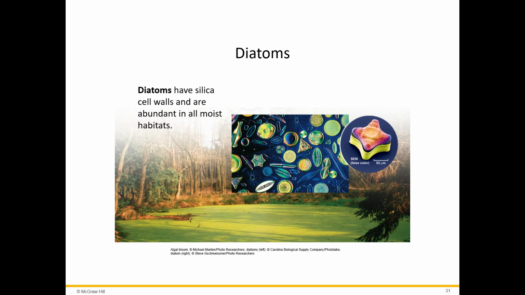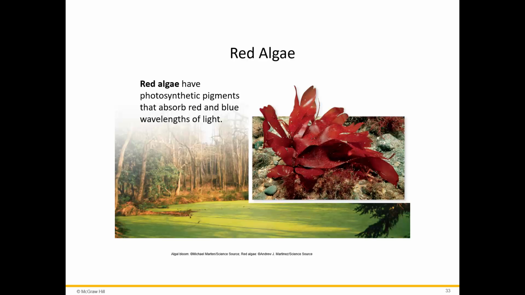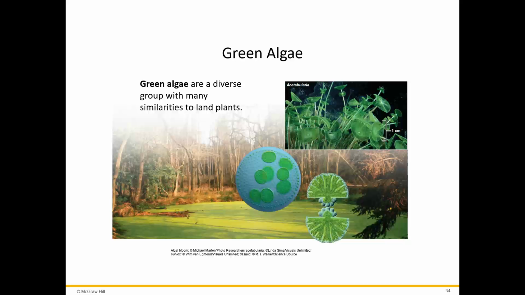Diatoms have silica cell walls and are abundant in almost all moist habitats. Brown algae are large multicellular protists. Kelp are the largest types. Red algae are red in color, so they have photosynthetic pigments that absorb red and blue wavelengths of light. Green algae are green in color, and they're a diverse group with many similarities to land plants.